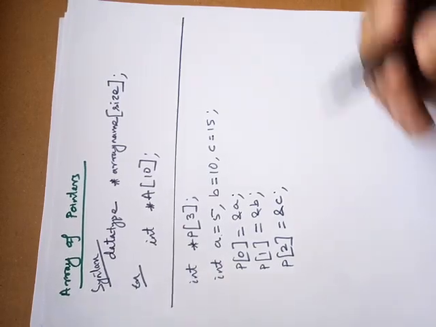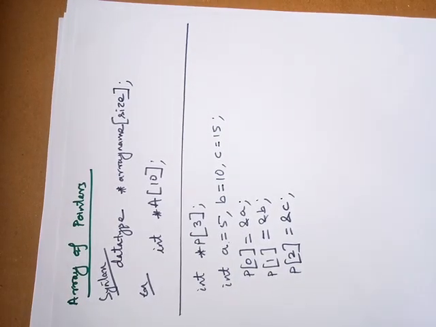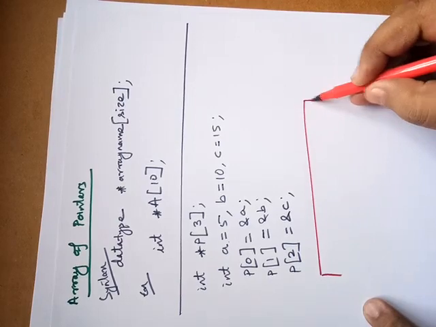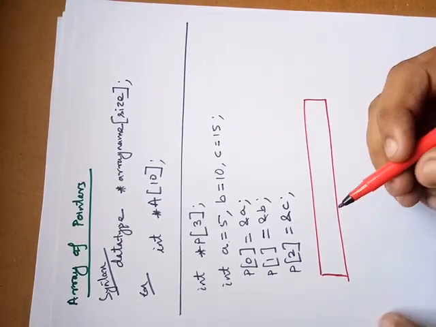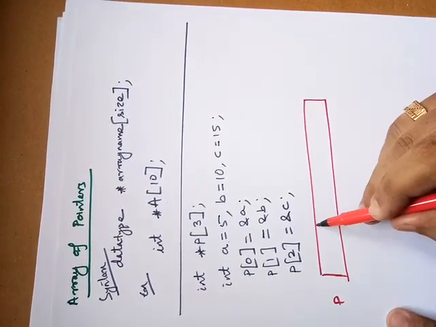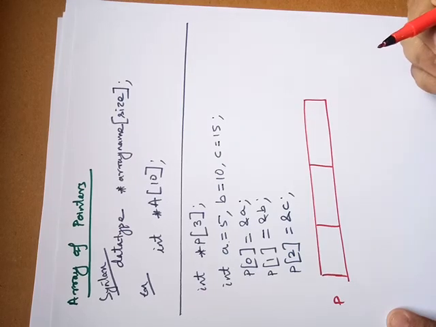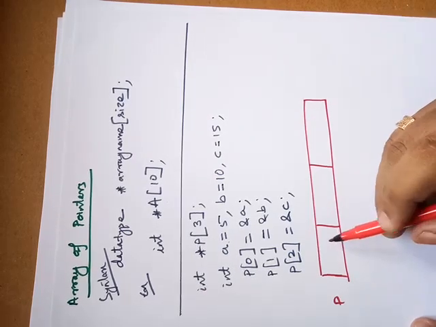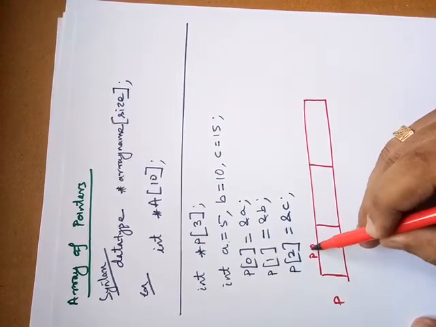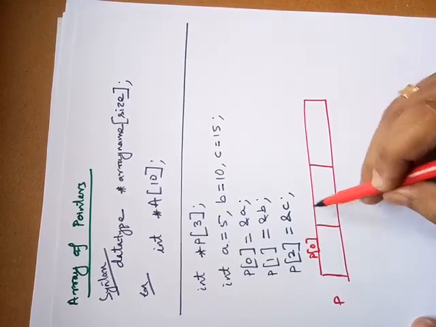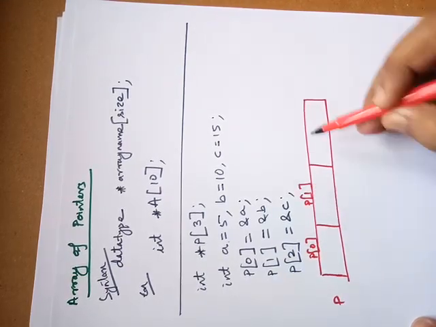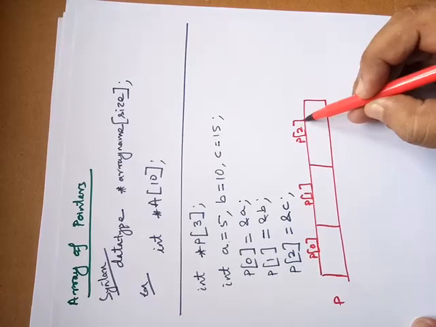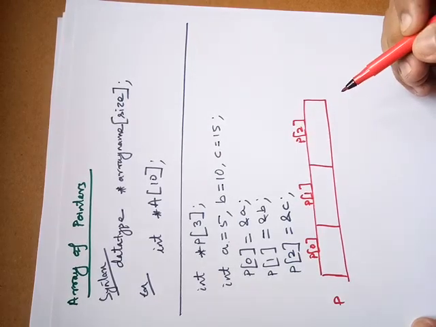If we draw the diagram, this will look like this. So this is the array, name is P, and there are three elements. Now this element is P0, this is the index value 0, this is P1, this is P2.